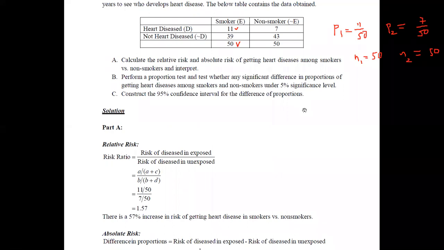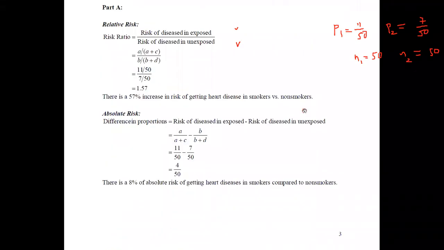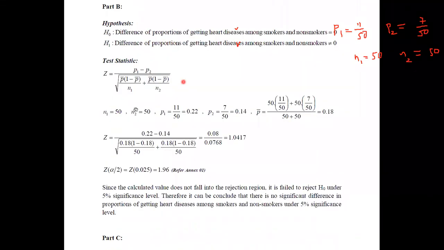Now we will try to substitute them in the equation. But prior to this substitution, we need a value for P bar. P bar can be obtained using the equation we learned previously: N1 times P1 plus N2 times P2, divided by the grand total, N1 plus N2.